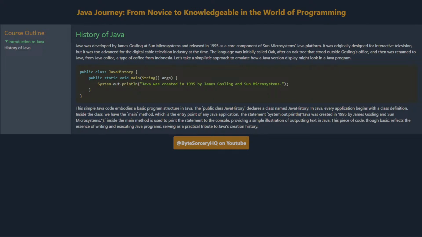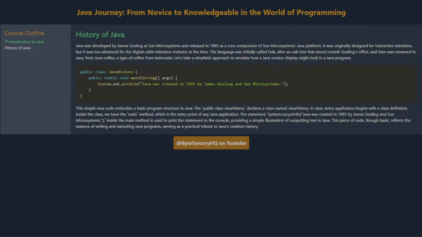History of Java. Java was developed by James Gosling at Sun Microsystems and released in 1995 as a core component of Sun Microsystems' Java platform. It was originally designed for interactive television, but it was too advanced for the digital cable television industry at the time. The language was initially called Oak, after an oak tree that stood outside Gosling's office, and then was renamed to Java, from Java coffee, a type of coffee from Indonesia.